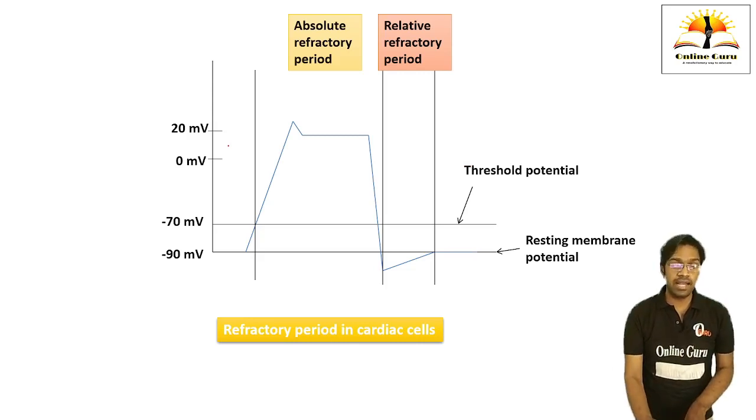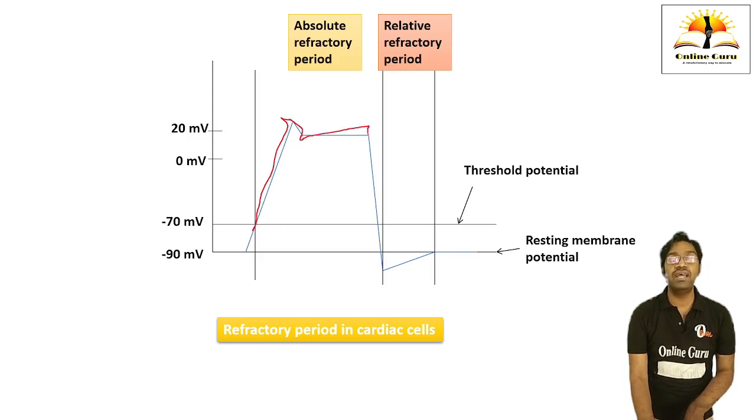See there, the diagram is there. This phase is called as depolarization. This is called as early repolarization. This is the plateau phase. This is the repolarization. Okay, and this phase is entirely called as absolute refractory period.